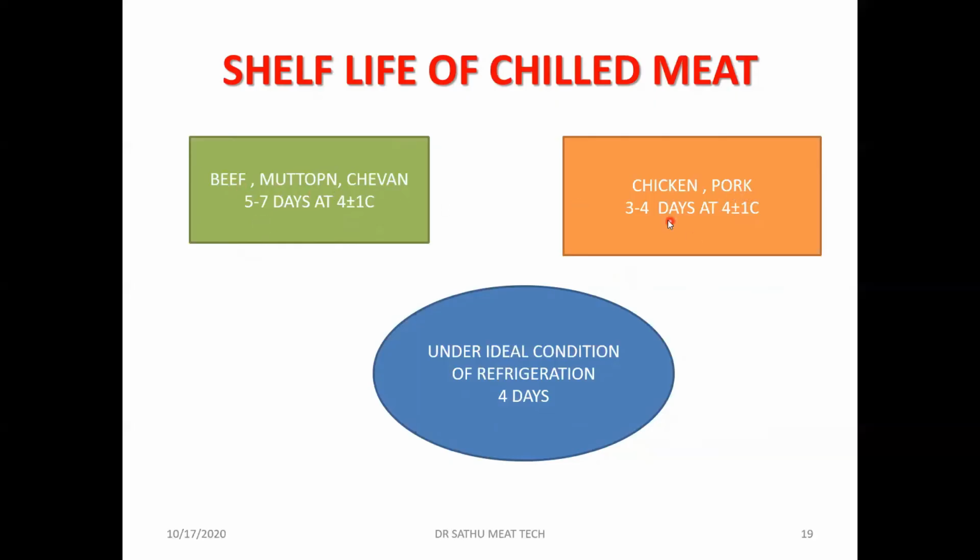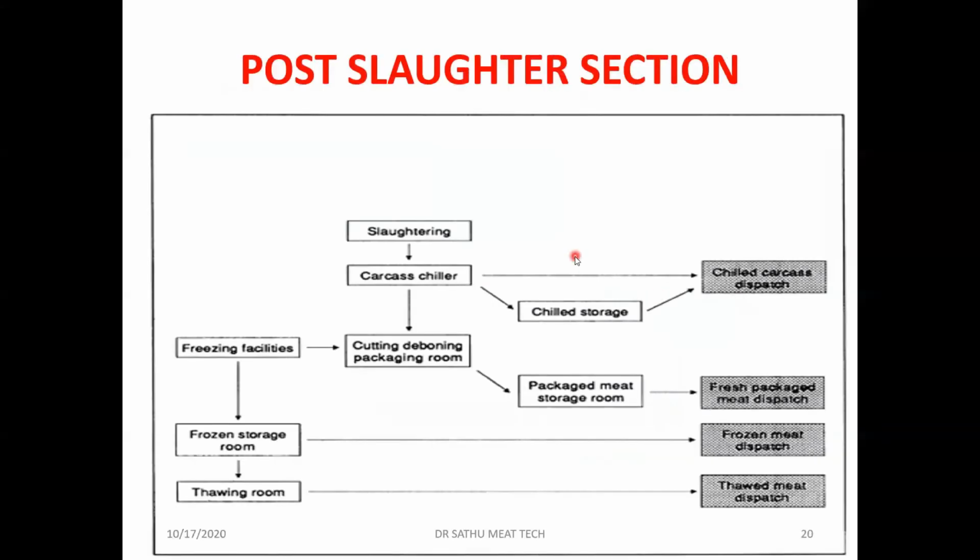In the chicken, it can go up to 5 days of life. It all depends upon the initial microbial loads and how much temperature we are maintaining. Many factors will be affecting. So let's see how the chilling or the freezing is done in the commercial meat processing unit.